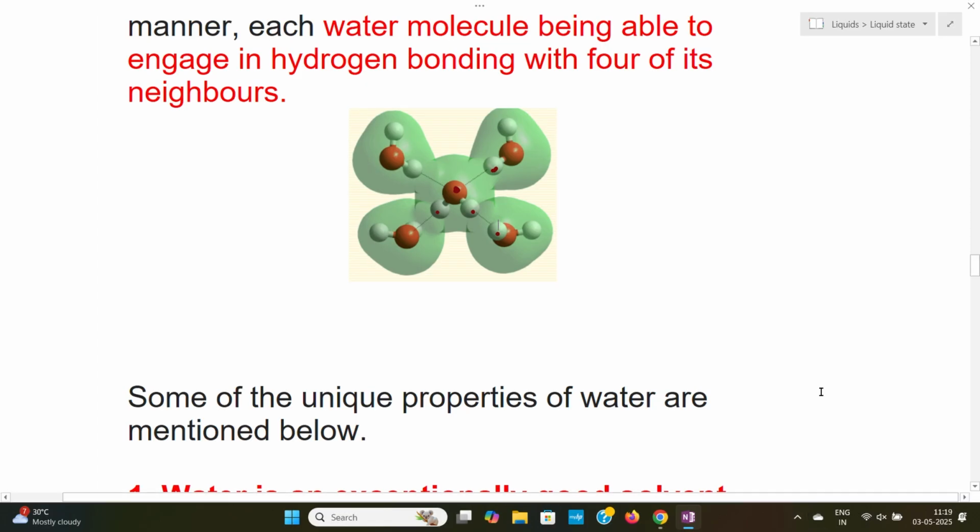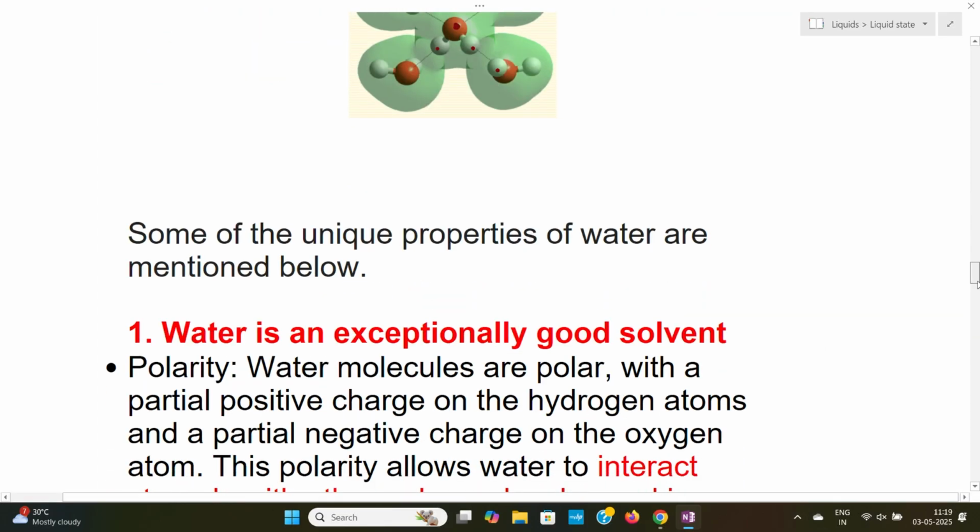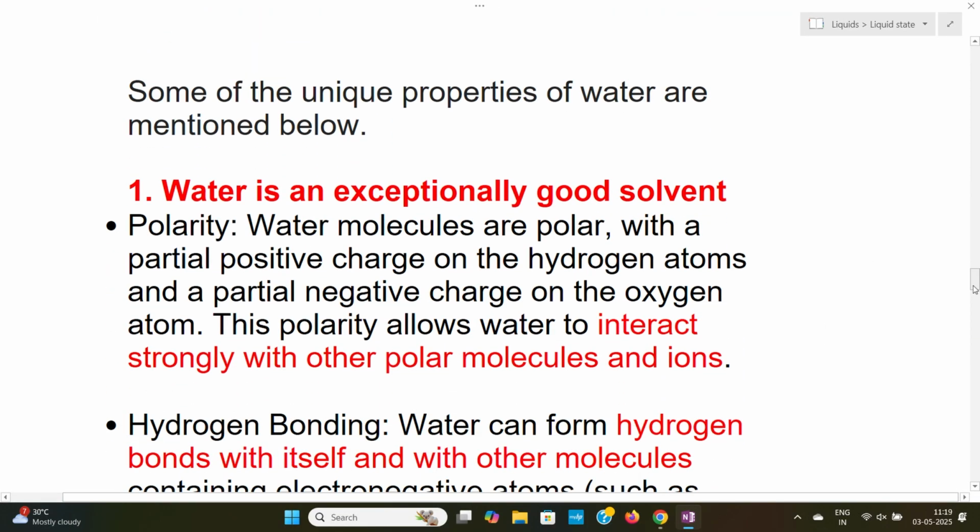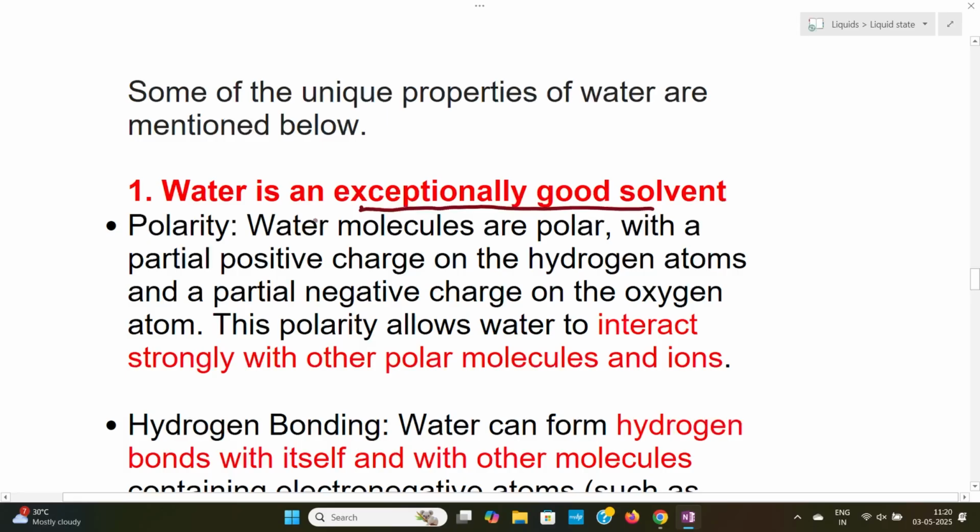Let us see what the important behaviors of water are. The first is that water is an exceptionally good solvent. We know that we use water as a solvent for everything. This is because of the hydrogen bonding and polarity. Let us see why we use water as a good solvent.